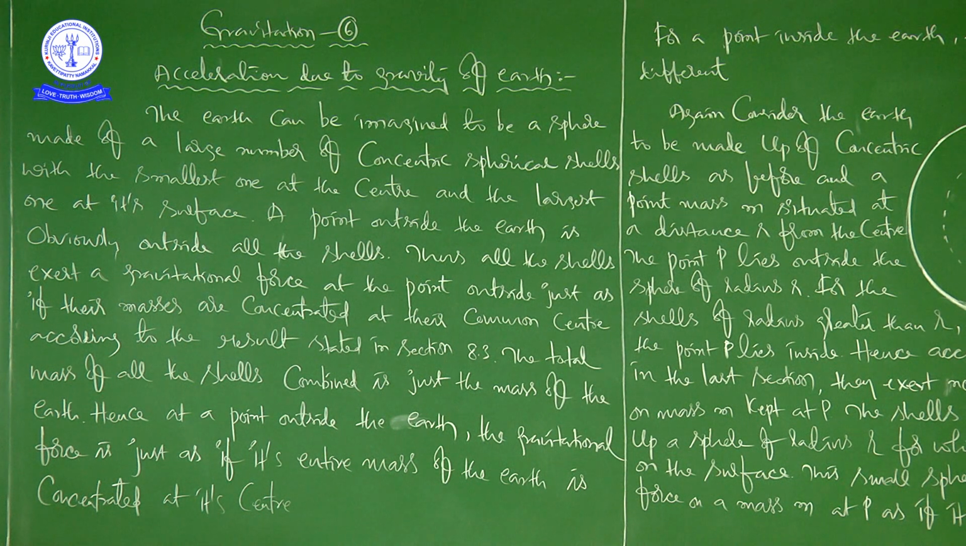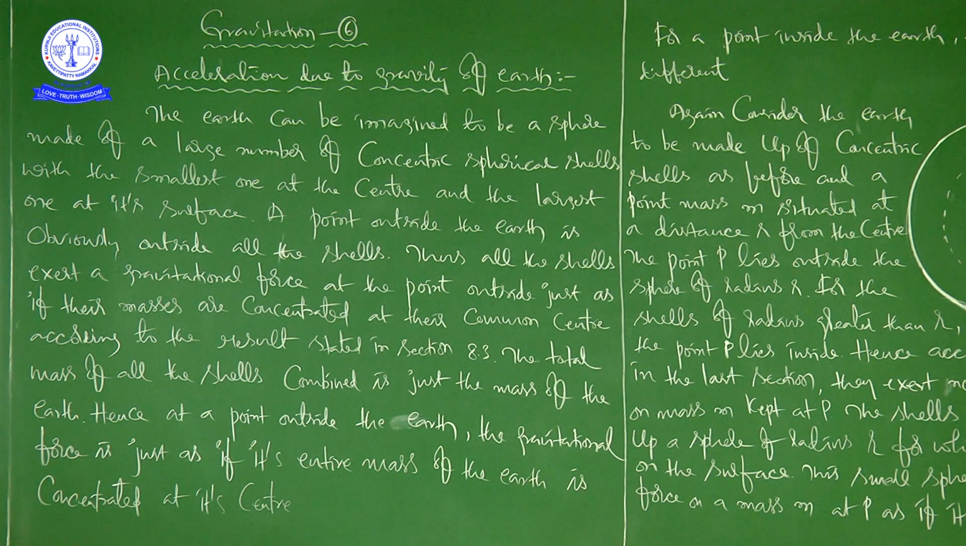In continuation to the last class, in this class we are going to discuss the topic acceleration due to gravity of earth. Okay? Right. So this topic is very important for us because with this topic we are going to derive an important formula, that is small g is equal to capital G into capital M E divided by R E square. That is the conclusion we are going to get from this class.